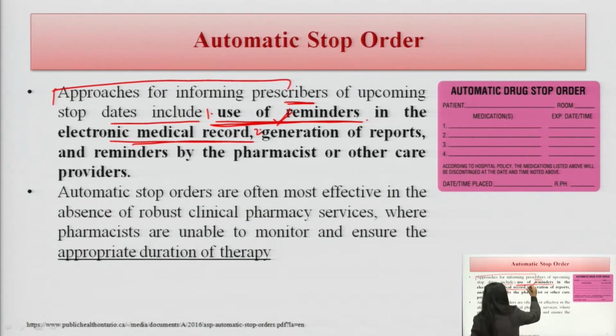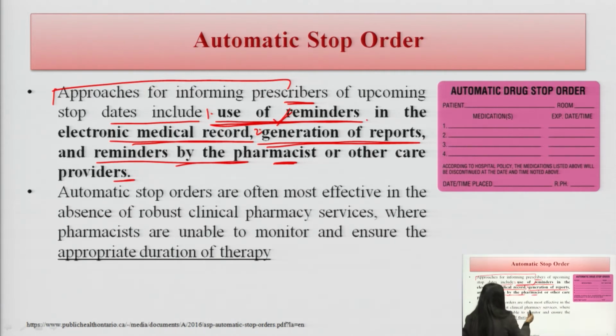Point number 2, generation of reports. On a daily basis we can generate reports. And reminders by the pharmacist. Where a clinical pharmacist is available in the hospital, they can give reminders to the physician or other care providers, so that unnecessary prolonged therapy can be reduced.